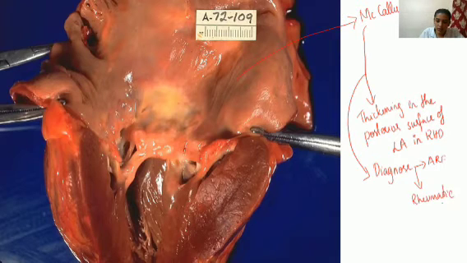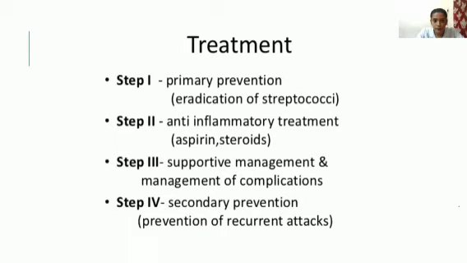If the rheumatic fever caused endocarditis, then this thickening in the posterior surface of the left atrium can be observed.